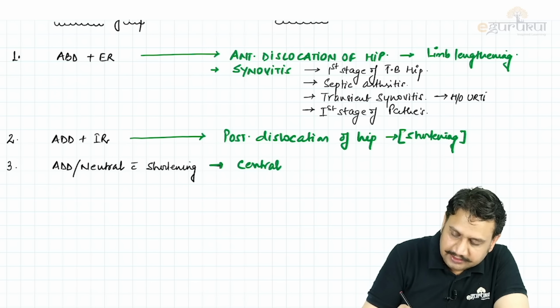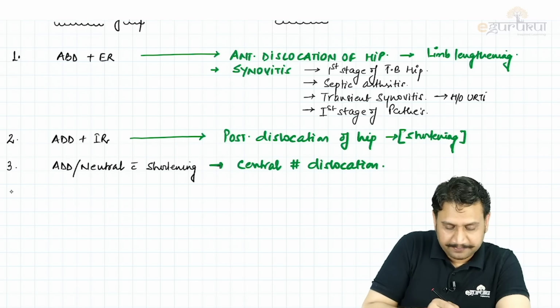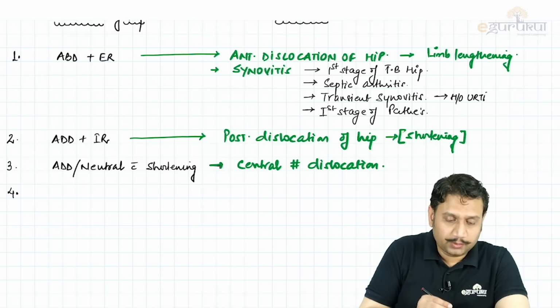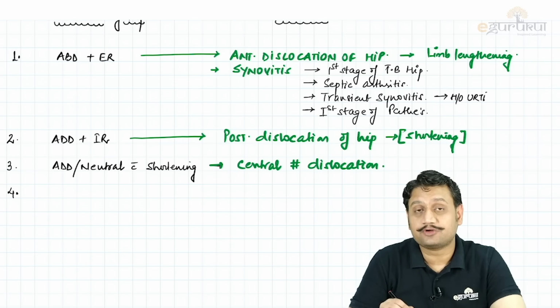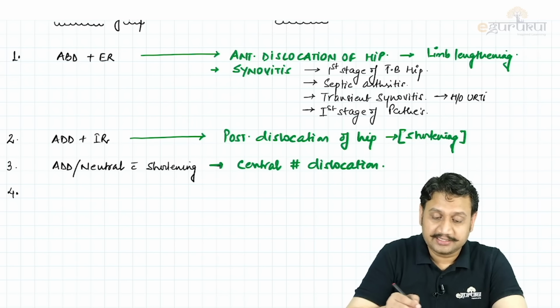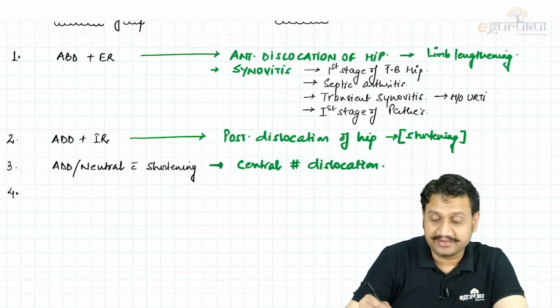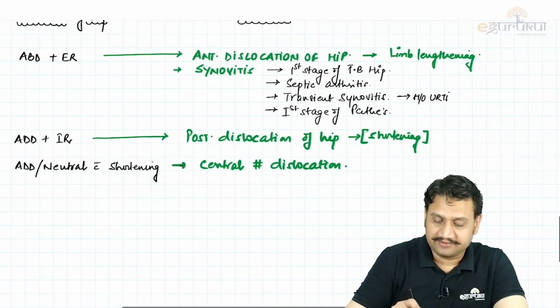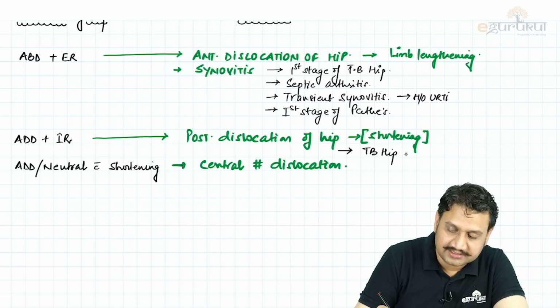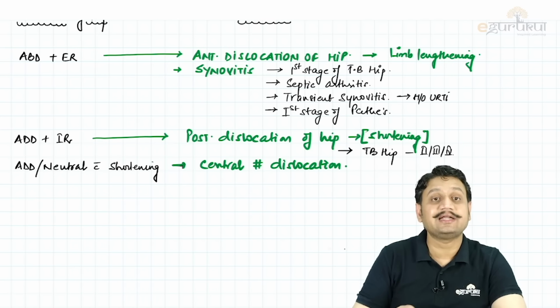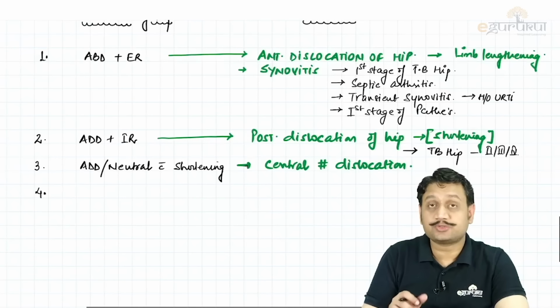Number 4, the attitude of adduction and internal rotation that we have talked about is also seen in infective conditions, like tuberculosis of the hip, in stages 2, 3 and 4. That is the usual attitude that you see.